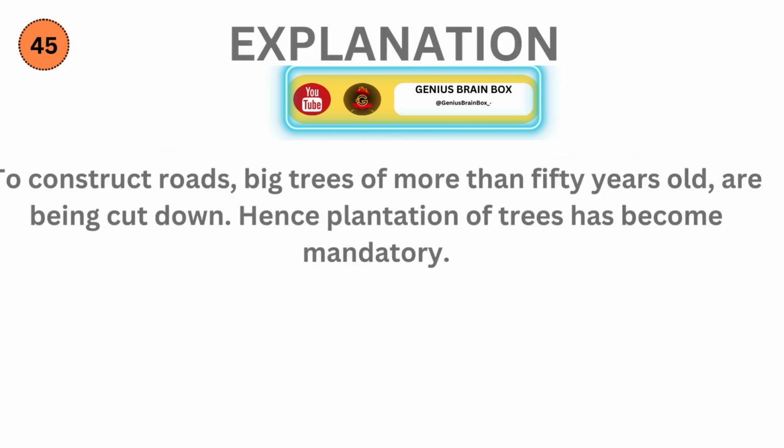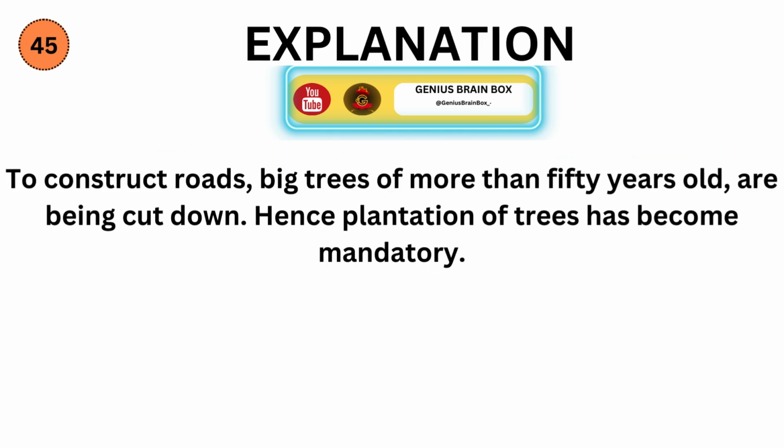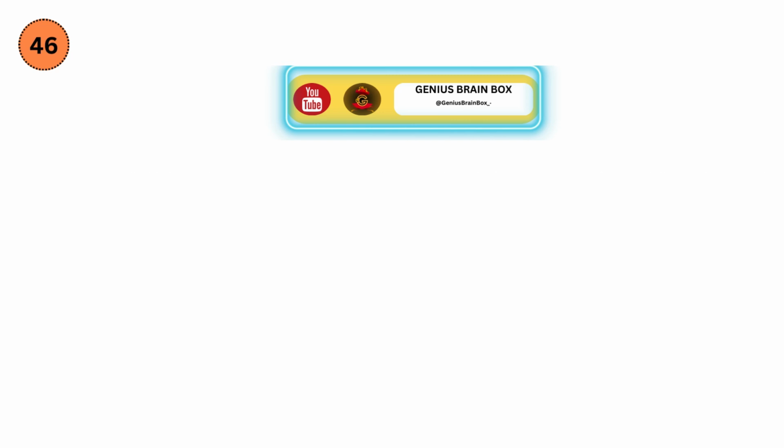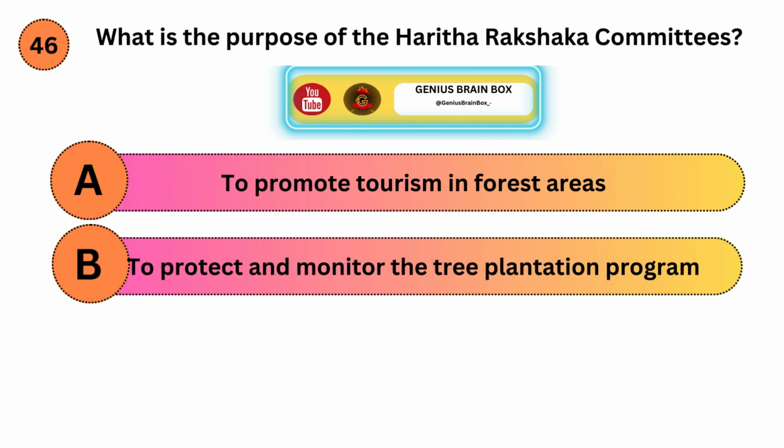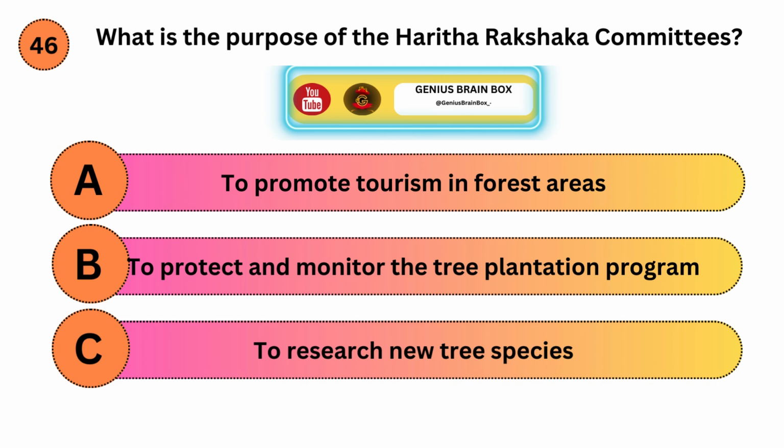Correct answer is A. Explanation. To construct roads, big trees of more than 50 years old are being cut down. Hence plantation of trees has become mandatory. What is the purpose of the Harita Rakshaka committees? Option A, to promote tourism in forest areas. Option B, to protect and monitor the tree plantation program. Option C, to research new tree species.